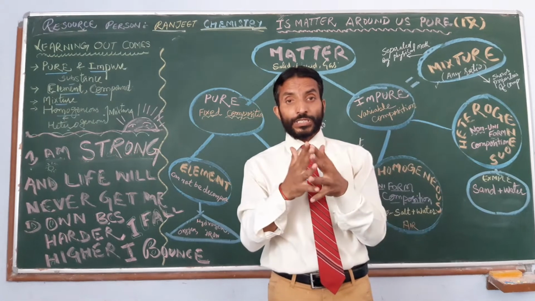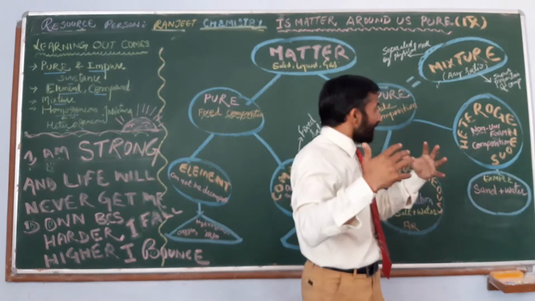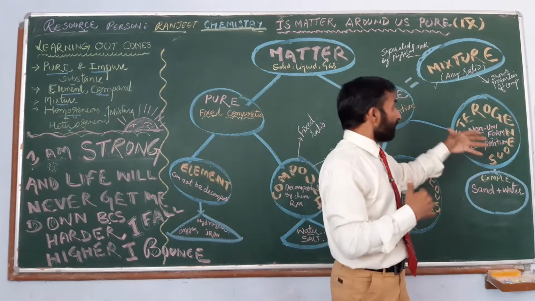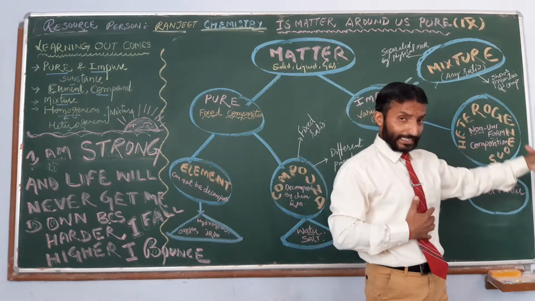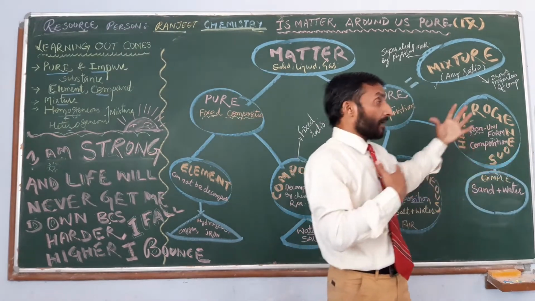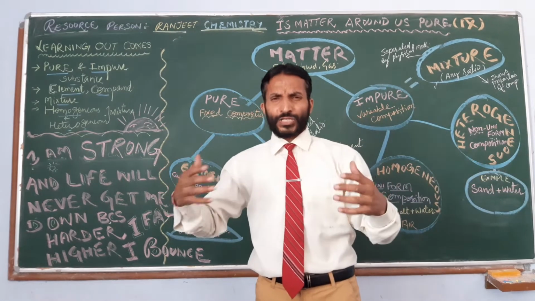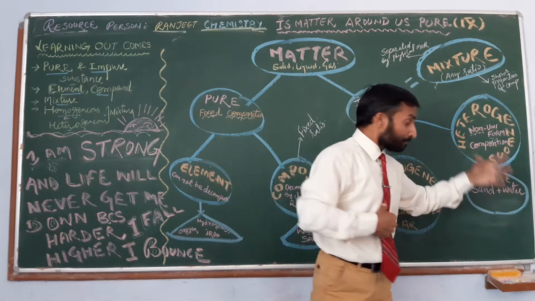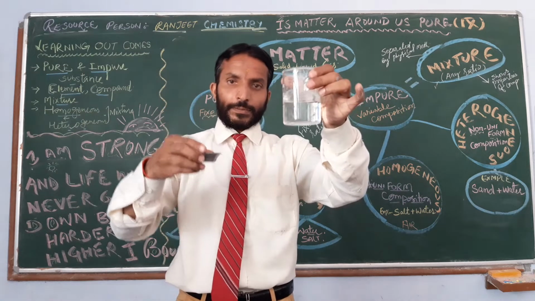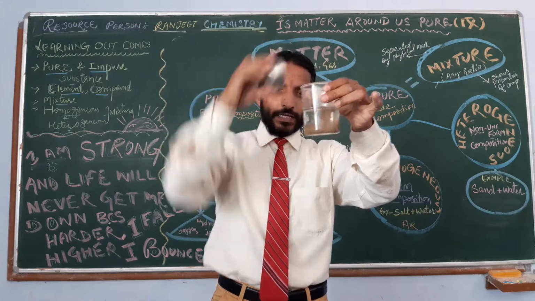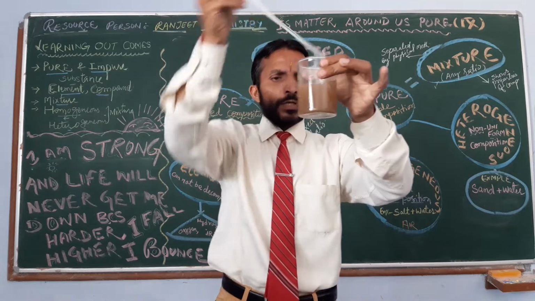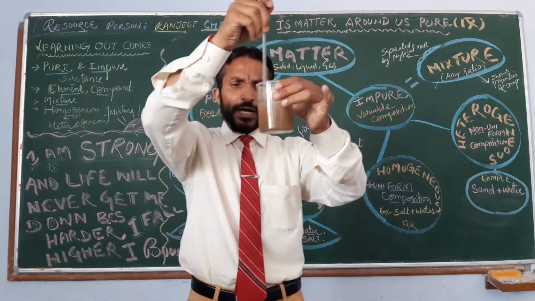Now in case of heterogeneous, the components are not uniformly distributed. Somewhere the composition is more, somewhere it is less, right? Somewhere it is an 80-20 ratio, somewhere 50-50, somewhere 70-30. Like this, varying composition is present in heterogeneous mixtures. For example, I will show you sand in water, right? With the help of a brass rod, you will stir it. The solution is ready, right? You will stir it completely.